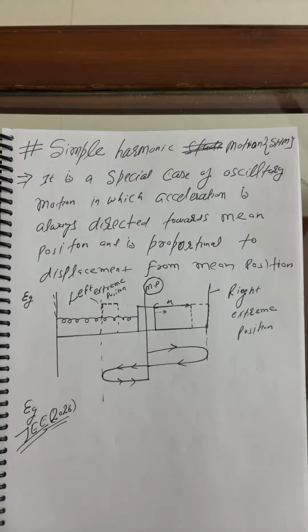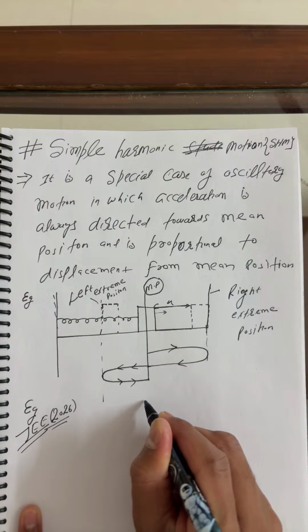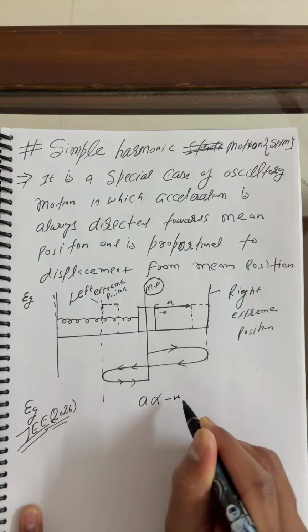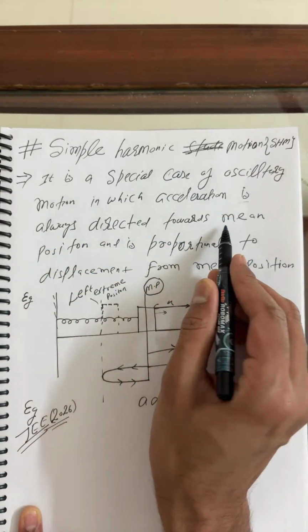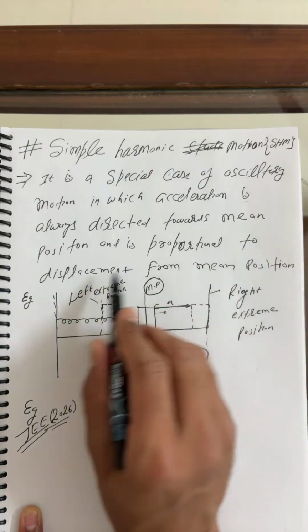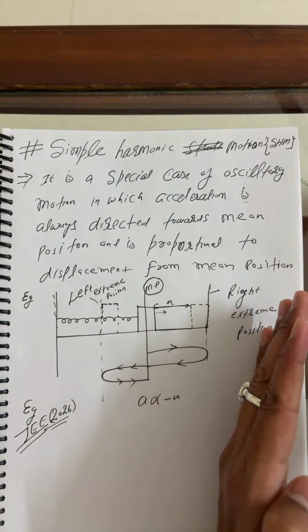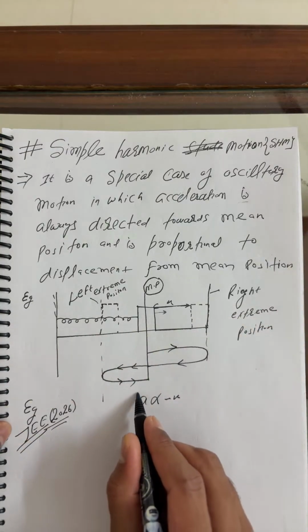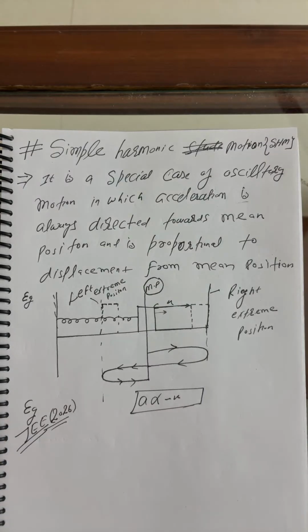I taught it in class, I remember, my dear. What's the question here? Have a look. This is one sheet, one point I want you to write over here. Acceleration, as I said during the definition, is always directed towards the mean position and proportional to displacement. The particle moves towards the right, but the displacement is towards the left here. That's why I wrote A is proportional to minus x.